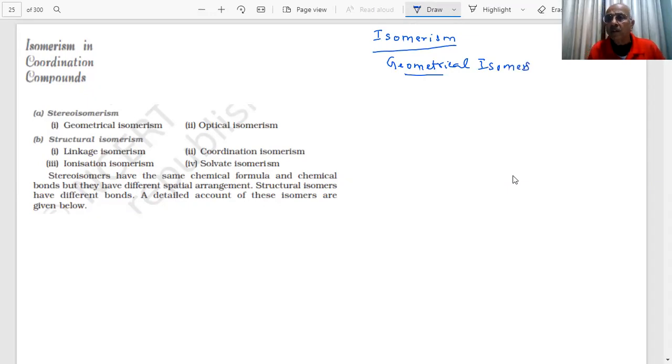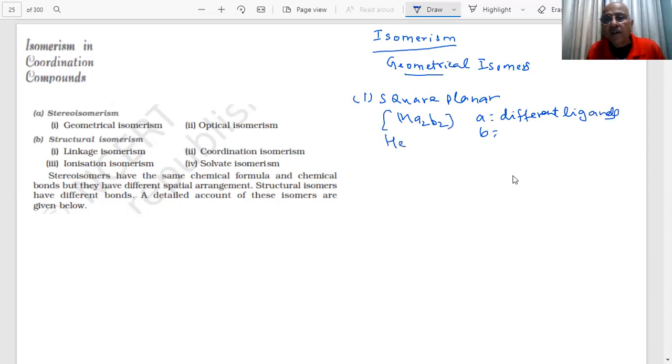And what we told you is that in the case of square planar coordination complexes, students, square planar, if you have something like Ma2b2, where a and b are two different ligands, such complexes are called heteroleptic complexes. Clear? Because there are two different donor atoms in this.